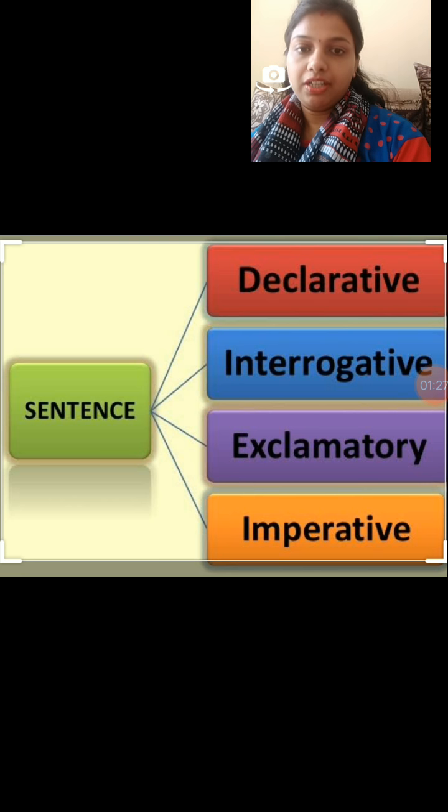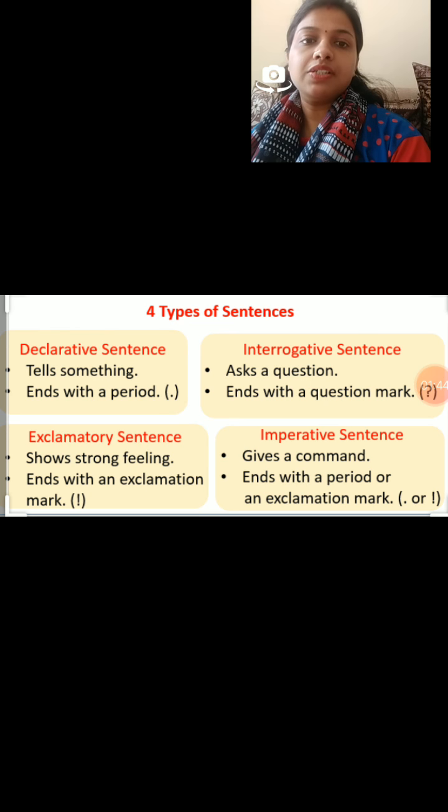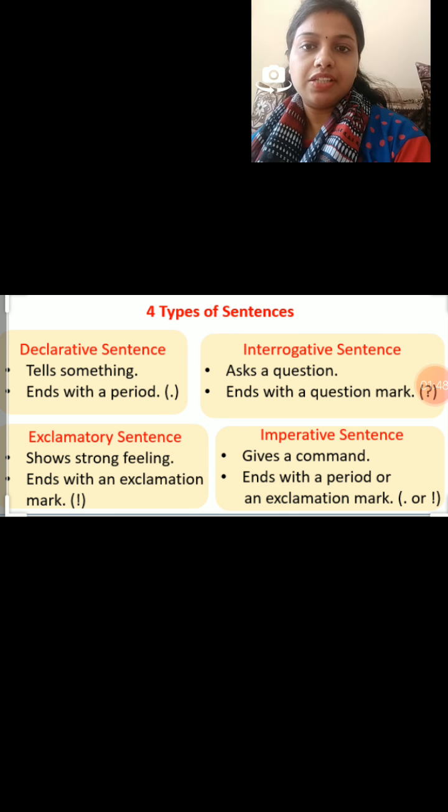Fourth, imperative. So, I repeat, there are 4 kinds of sentences: declarative, interrogative, exclamatory, imperative. Now we will discuss all these 4 types of sentences in details.